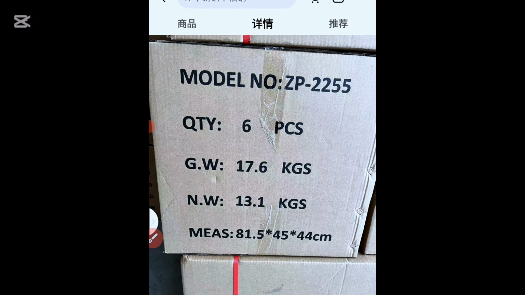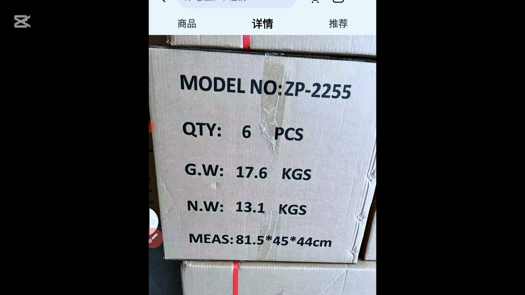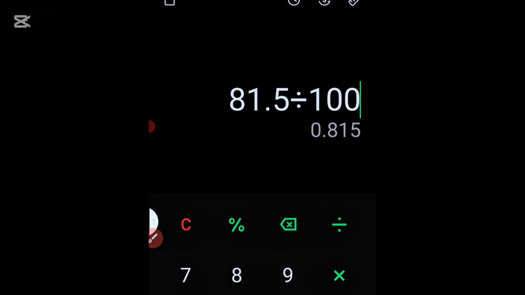Math students in the house, we need to convert each of these dimensions to what? To meters. How do we do that? Let's go to our calculator. To convert to meters, we just need to divide by 100. Do you understand? To convert this 81.5 to meters, you just need to divide it by 100. Let's do it together. 81.5 divided by 100. We have 0.815.